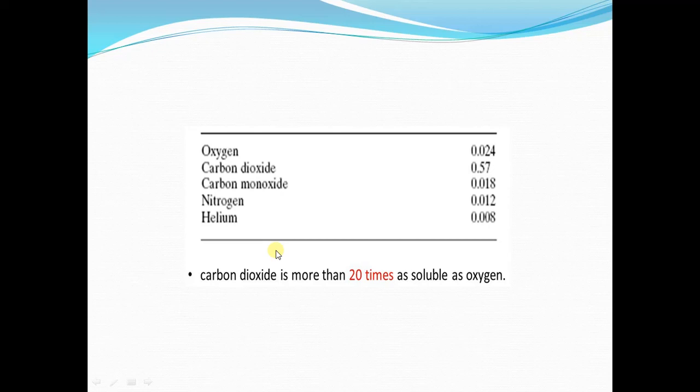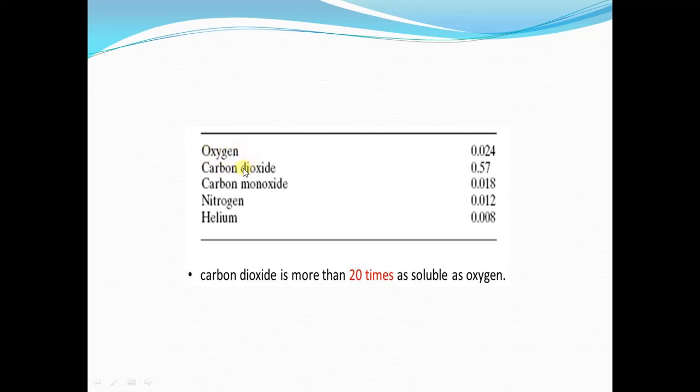Now this slide shows us the solubility coefficients of different gases. So we have the solubility coefficient of oxygen, which is 0.024. We have the solubility coefficient of carbon dioxide, which is 0.57. And we have the solubility coefficient of carbon monoxide, which is 0.018, of nitrogen, which is 0.012, and helium, which is 0.008. We will concentrate on the solubility coefficients of oxygen and carbon dioxide because these are two important respiratory gases.